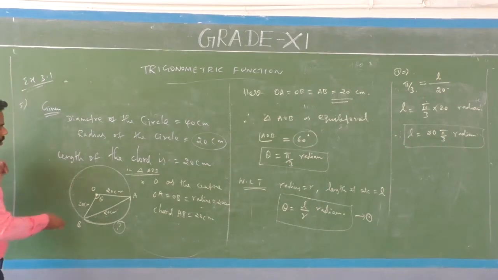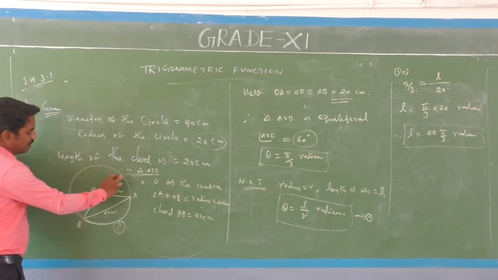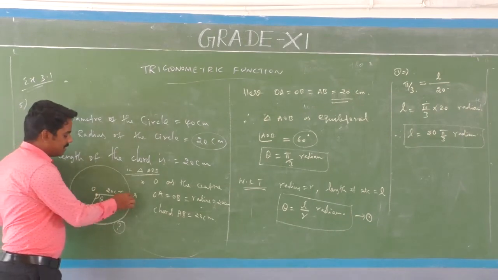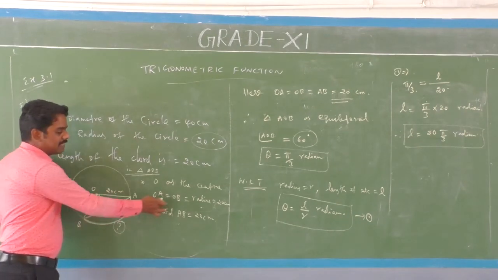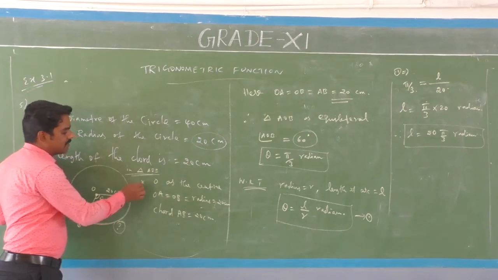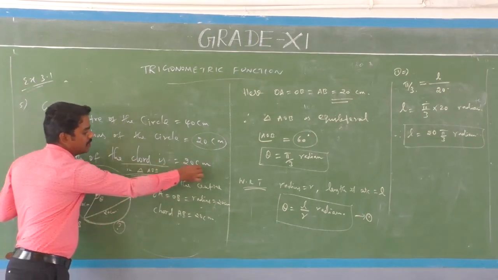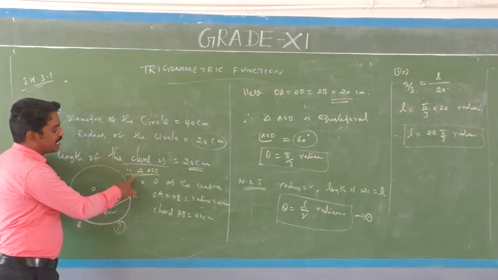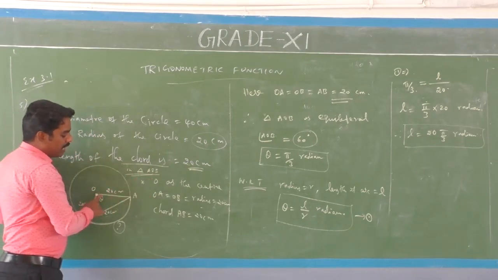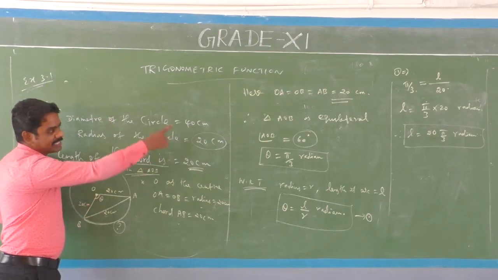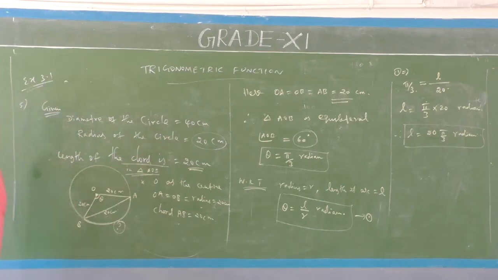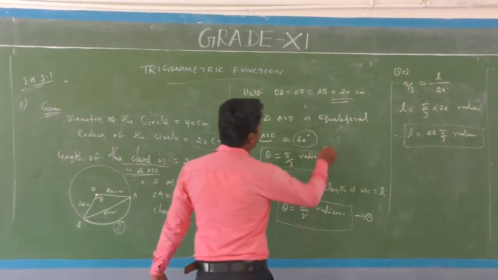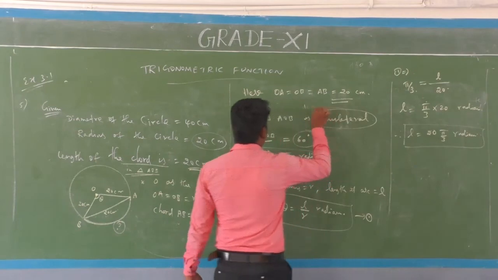Right. Let us take a new circle. Center is O. Here OA is a radius and OB is also a radius, so 20 centimeters. The chord length is already given as 20 centimeters, so AB is also 20 centimeters. Here in triangle AOB, OA, OB and AB are the same. Because three sides are equal, this triangle is equilateral.